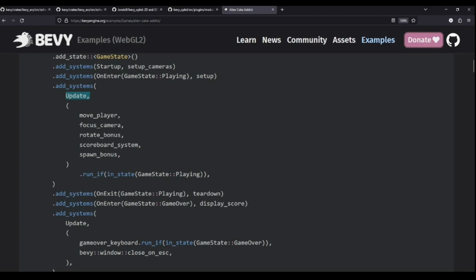But that all happens inside of a schedule. So if you're running some schedule, that's going to be the thing that actually takes those ordering relationships defined by the system sets and then applies them so that the systems actually get run in the appropriate order. Now, this type here, Update, that I mentioned a moment ago, is a schedule label that Bevy exports.